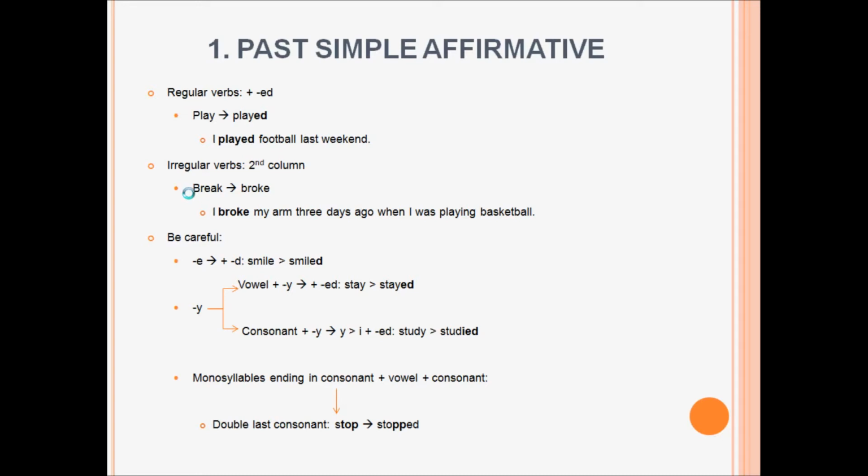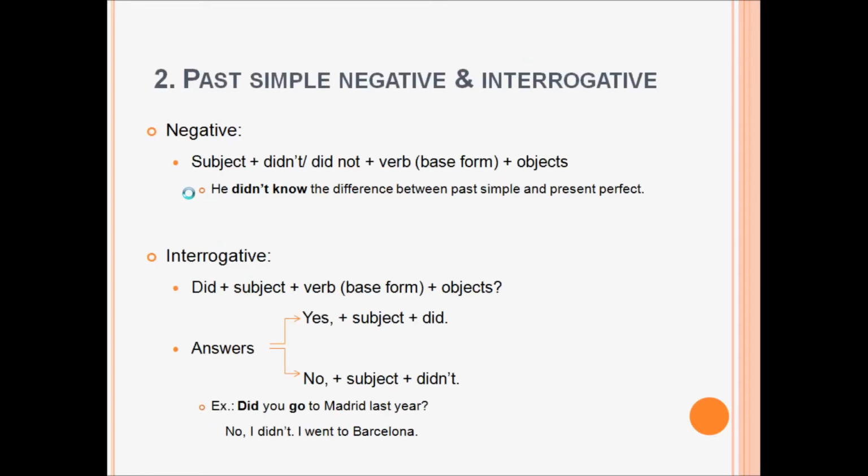Past simple negative. The sentence structure for the negative past simple form is the following one. First, we put the subject, then didn't, or did not if you prefer the non-abbreviated form, and then the verb, but be careful because it goes in the base form, and then other objects you can find in a sentence. For example, he didn't know the difference between past simple and present perfect.